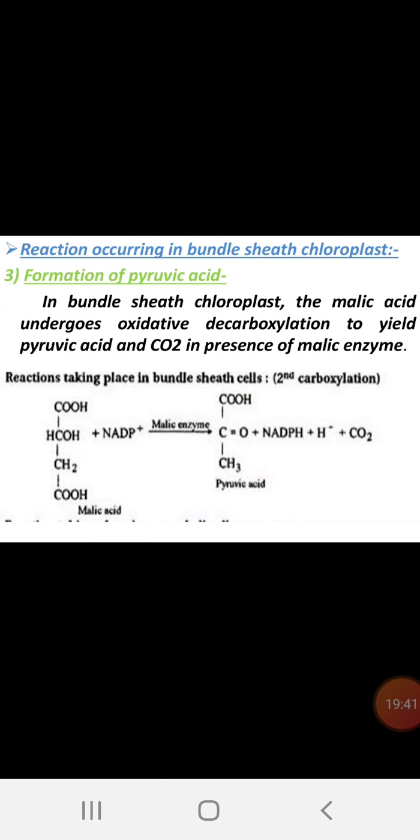Reaction occurs in the bundle sheath chloroplast. Formation of pyruvic acid. In the bundle sheath chloroplast, the malic acid undergoes oxidative decarboxylation to yield pyruvic acid and carbon dioxide in the presence of malic enzyme.